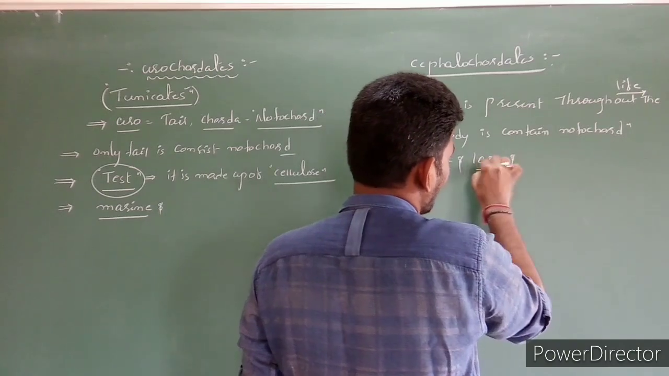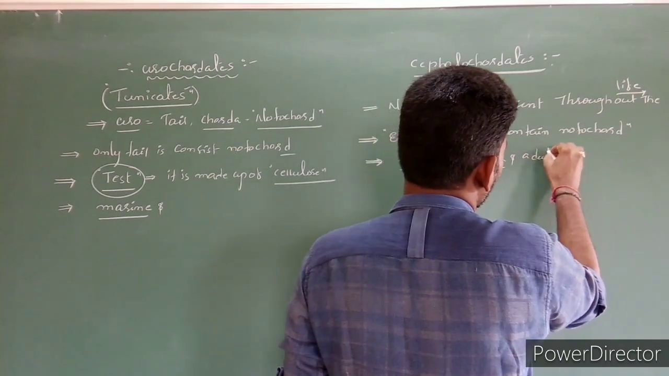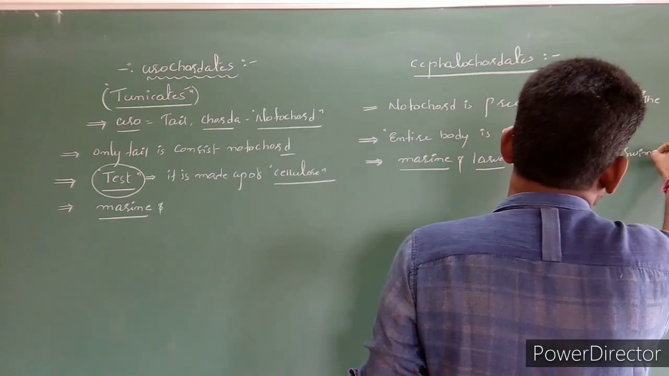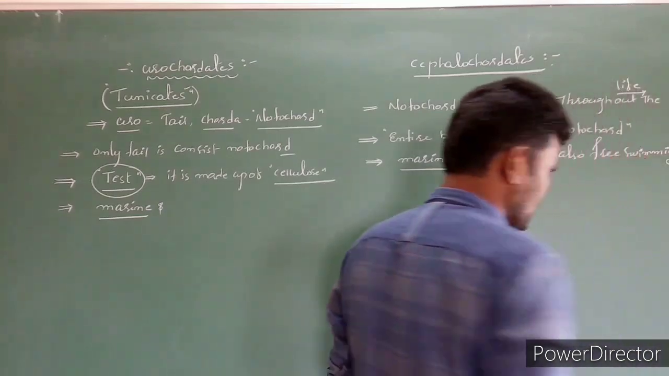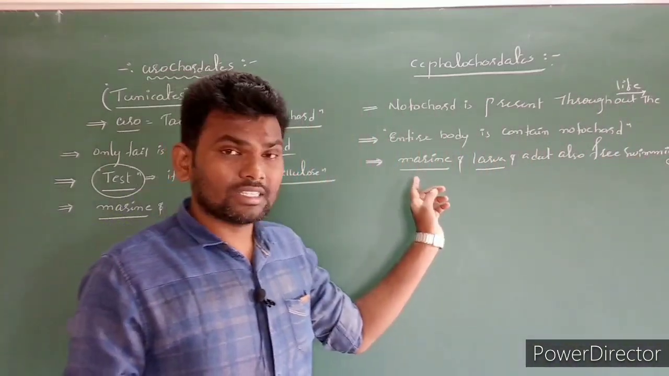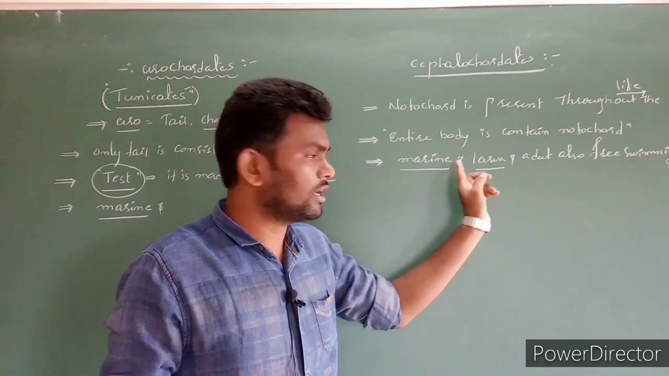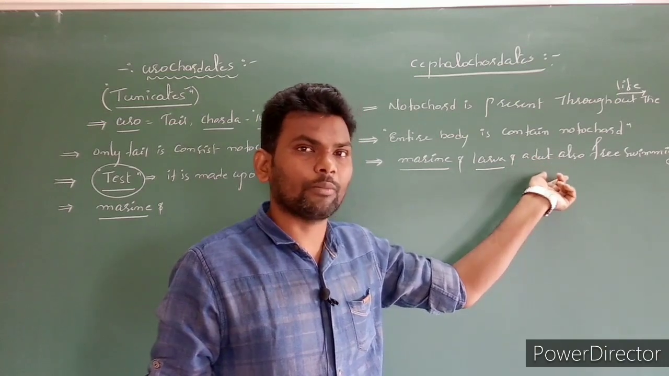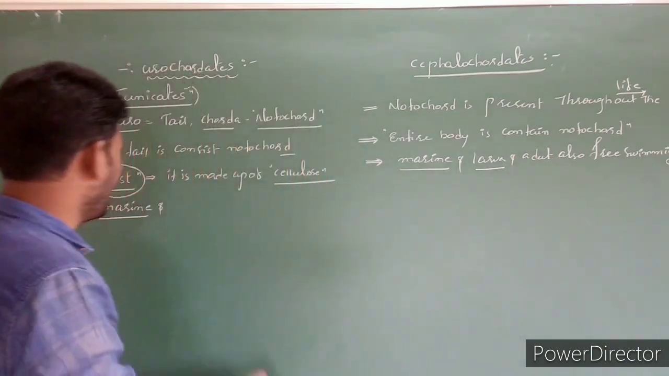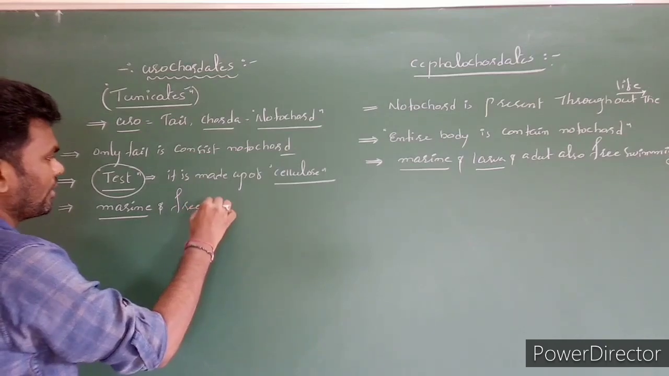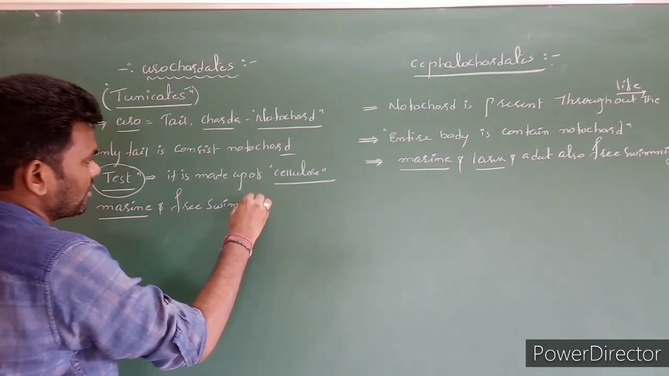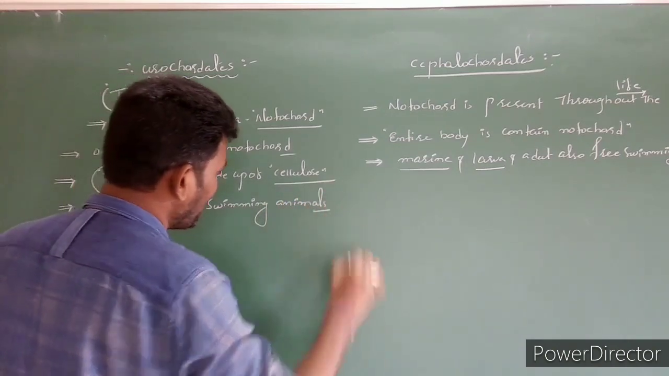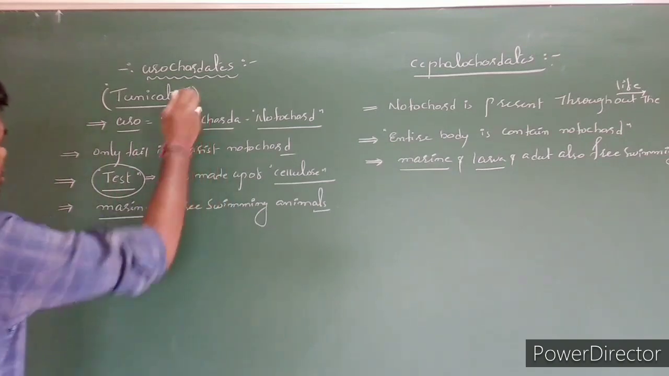Larva as well as adult are also free swimming organisms. Clear? These are extremely marine, and as well as the larva stage, free swimming larva, the adult can also be free swimming. Clear? Here also they are marine, free swimming animals. But in Urochordata, what happened?